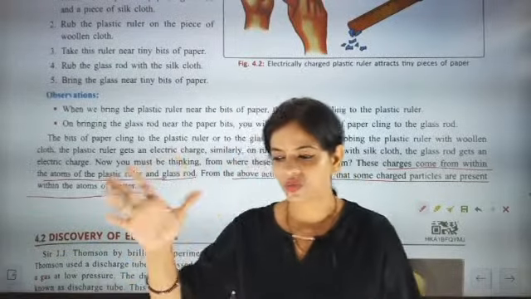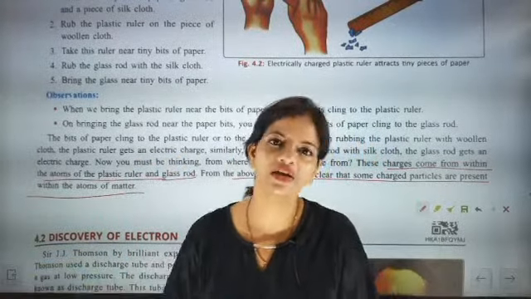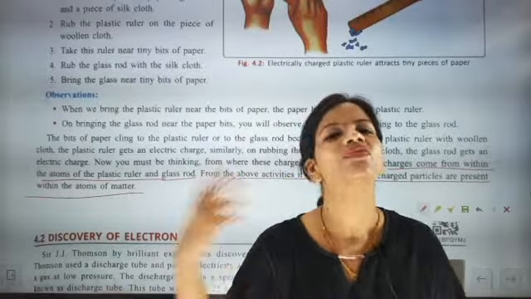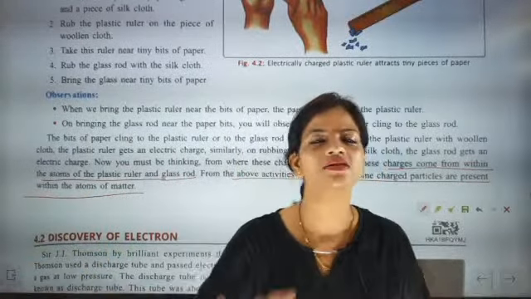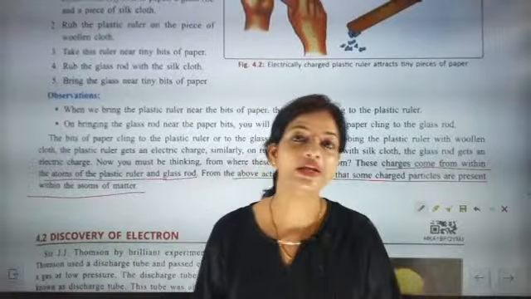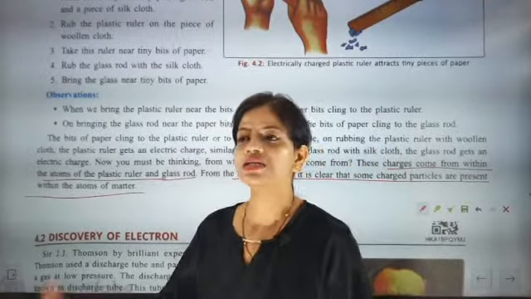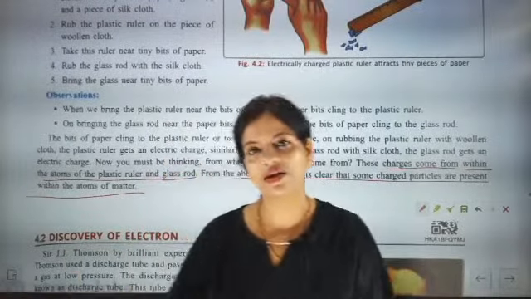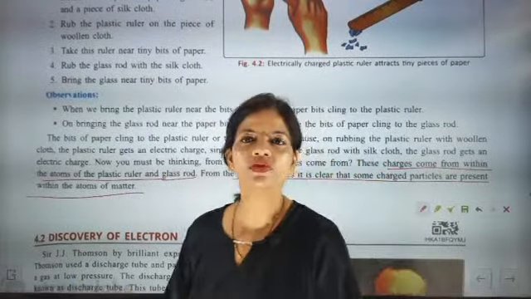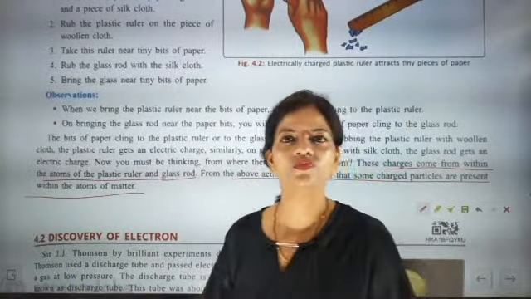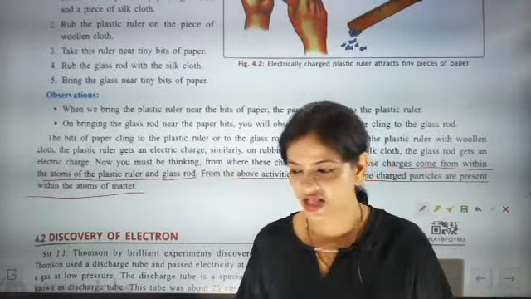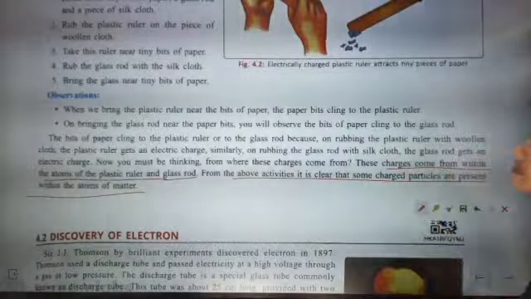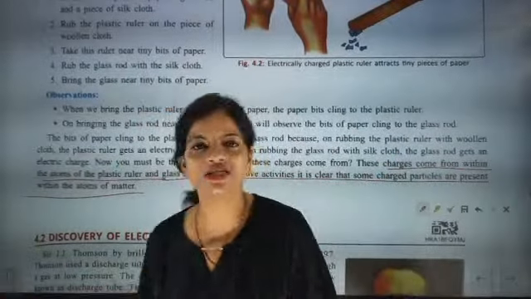So what is our finding right now? First we said that matter is made up of small particles, and these particles have been given the name atoms. Now our finding has changed, and we say that these atoms can have charges in them. So one new addition we have added to our concept is that these atoms are having charges, and we have done this concept treatment with this example.